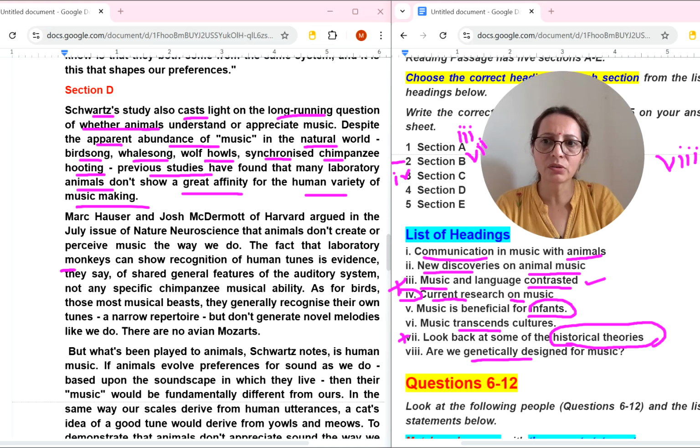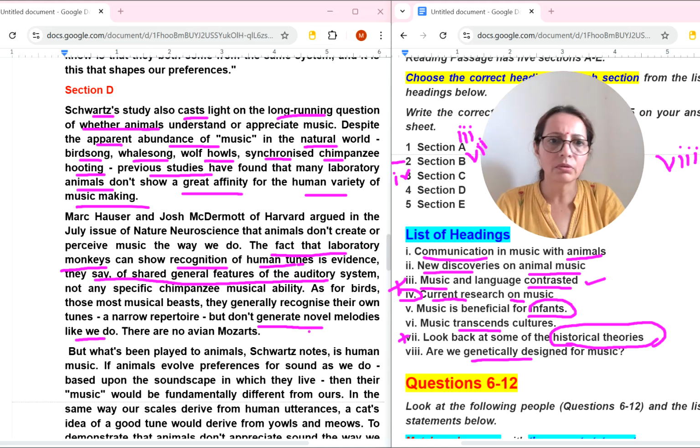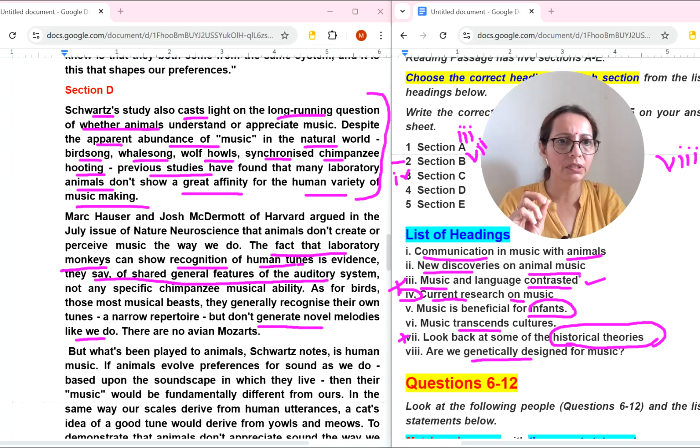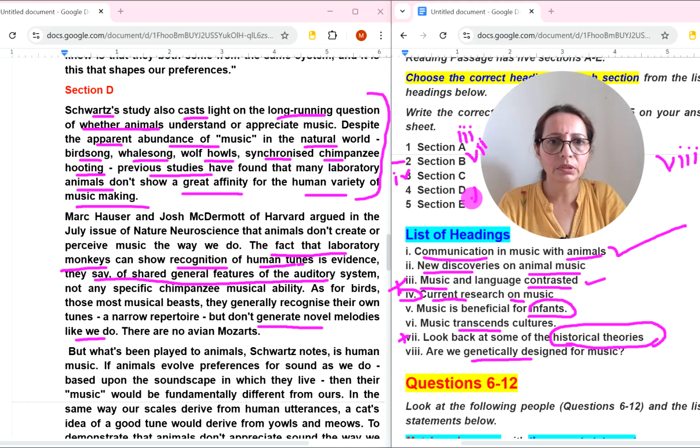Monkeys also they are talking about. The fact that laboratory monkeys can show recognition of human tunes is evidence they share general features of the auditory system. They don't generate novel melodies like we do. They are just talking about communication, so there are no new discoveries on animal music. So I will select first number with the fourth paragraph, section D.